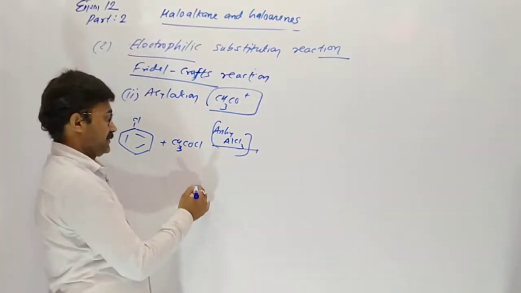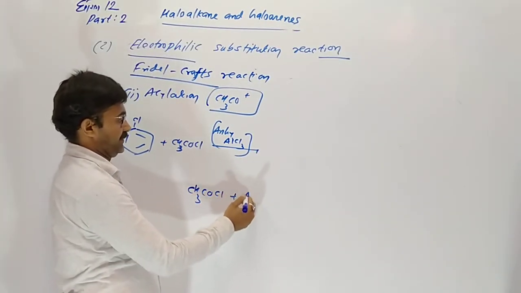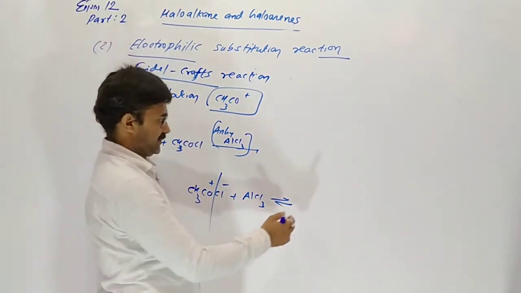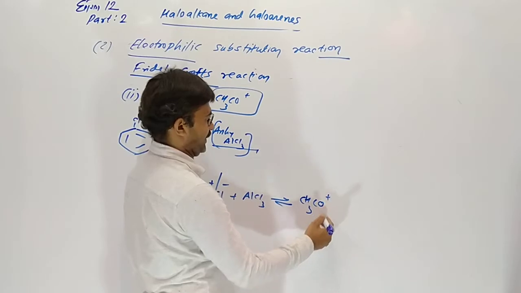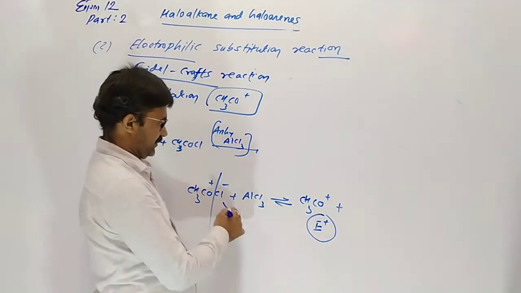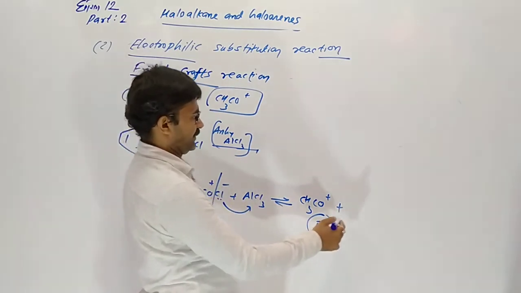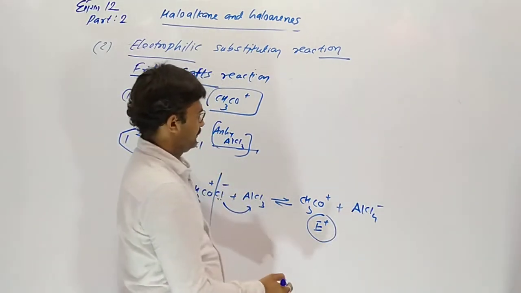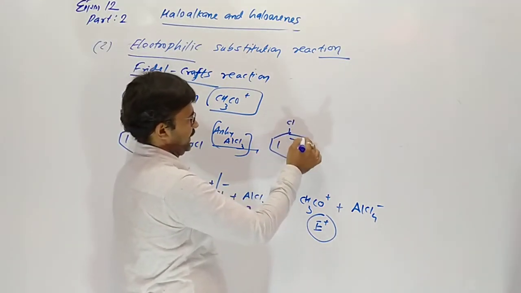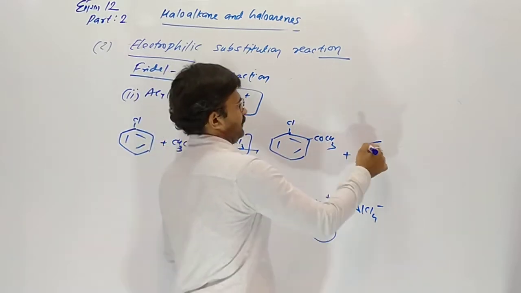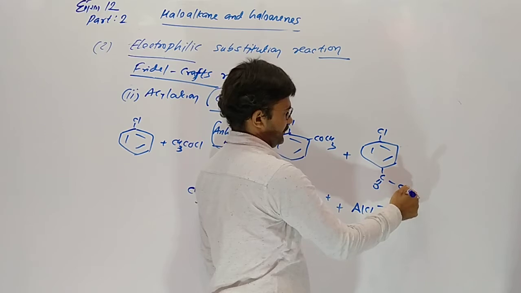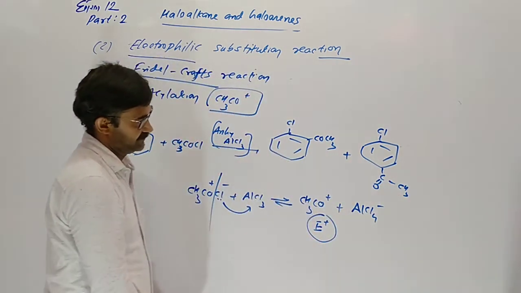So here first acetyl chloride reacts with AlCl3. So CH3CO plus, which is the acetyl group, electrophilic species, chloride minus combines here temporarily, and the positively charged species attacks on ortho and para position.